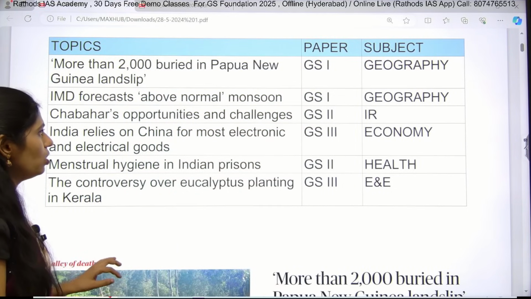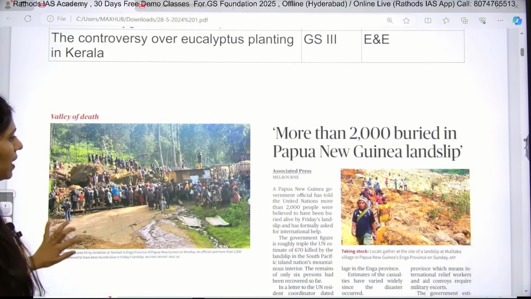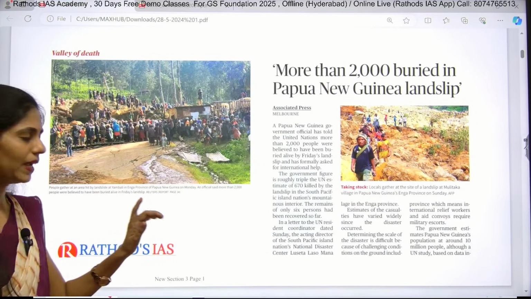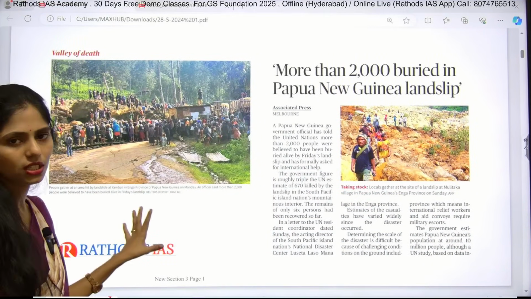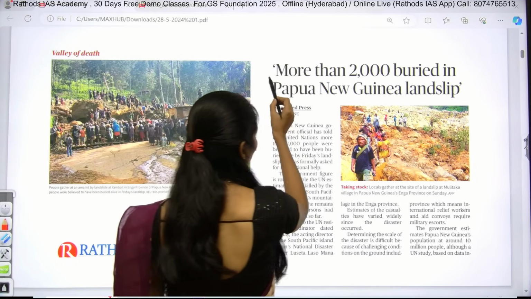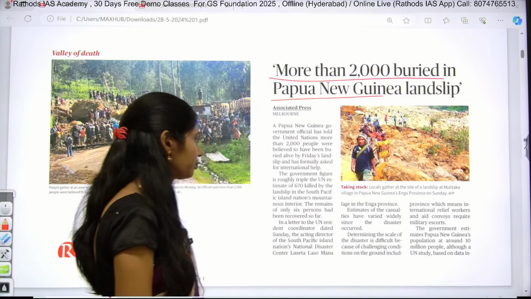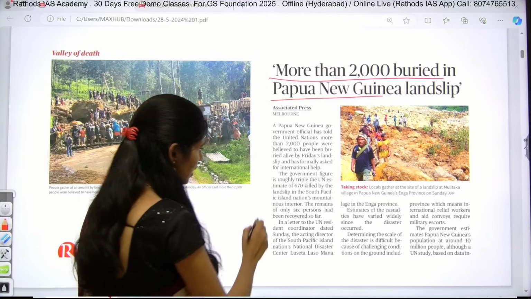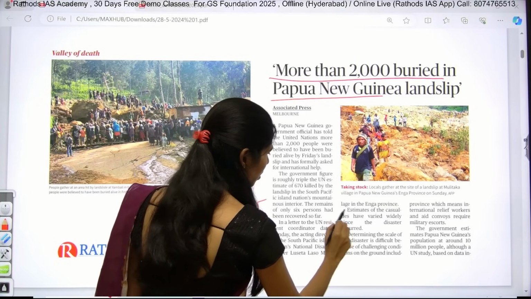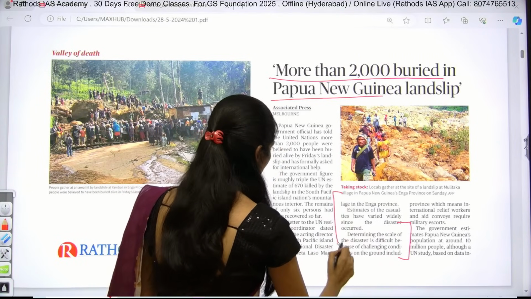Okay, so now let us see this topic, and here in the world page also there is a description of this image. The title says more than 2000 buried in Papua New Guinea landslide. If you see this paragraph, they are giving some challenging conditions.